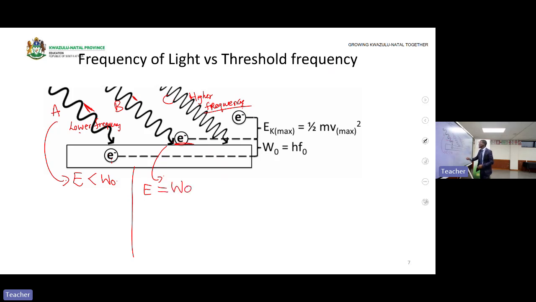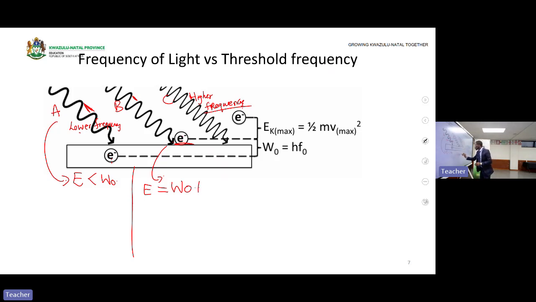Equal to the required energy, equal to the work function. Because the electron manages to escape from what? From a metal surface, but doesn't have any energy to move away from the metal. Then it remains on the surface of the metal. So we are saying this electron is emitted, but there is no kinetic energy remaining on the electron that can enable it to move, because the kinetic energy enables the electron to move from a metal surface.